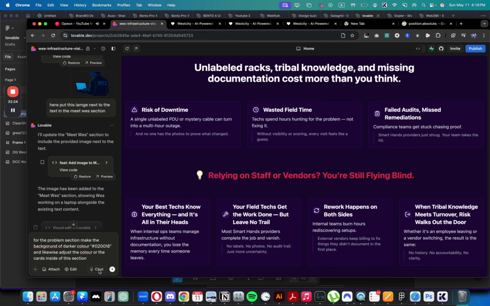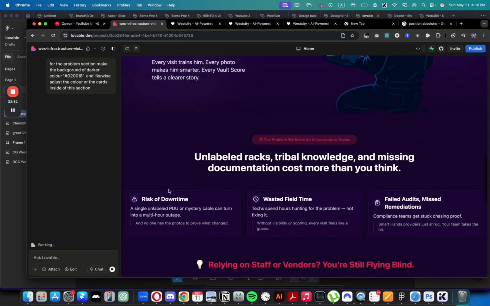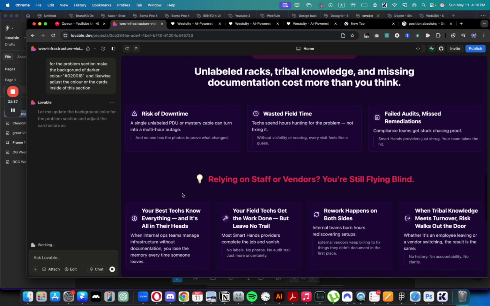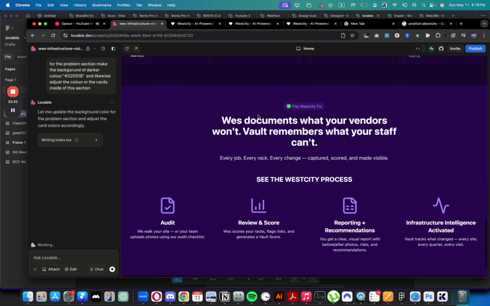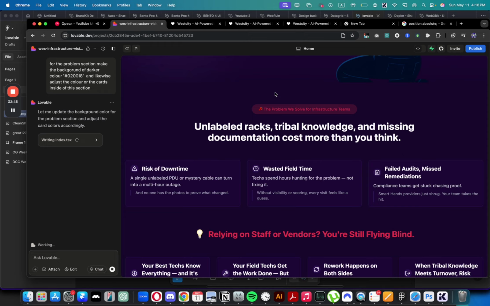Because these cards right now are pretty much of the brighter color. So if it's going to change this color, then probably they will be too bright. But yeah, we're going to see the result. And then this section would be a bit lighter since this is the solution. We have the West City fix, the West City problem.